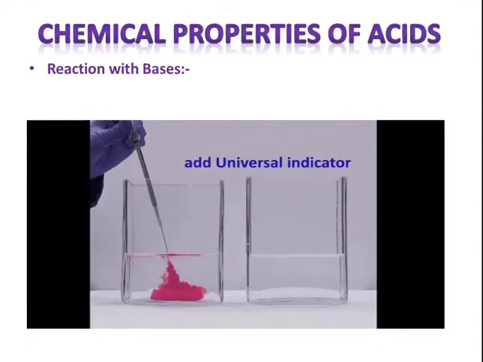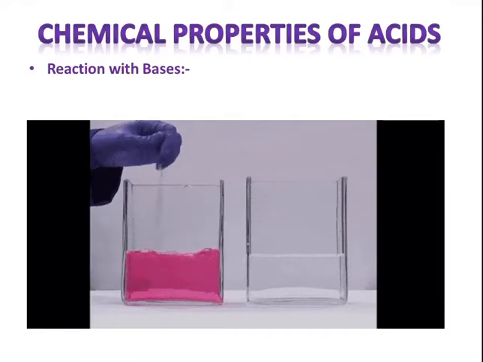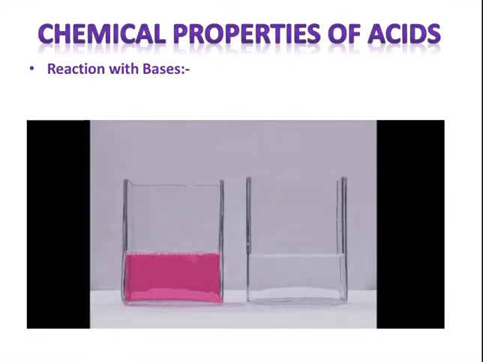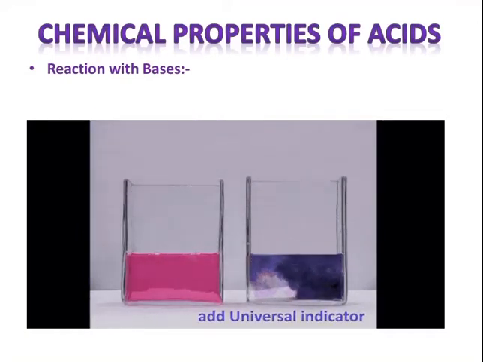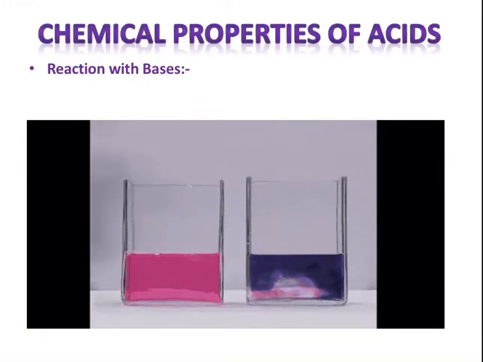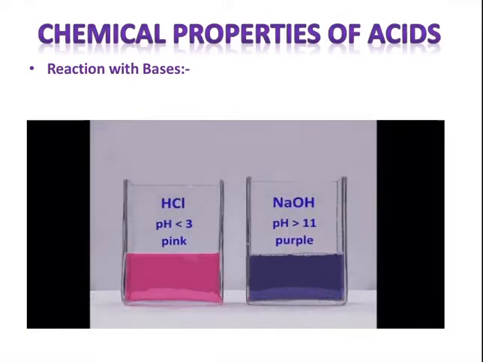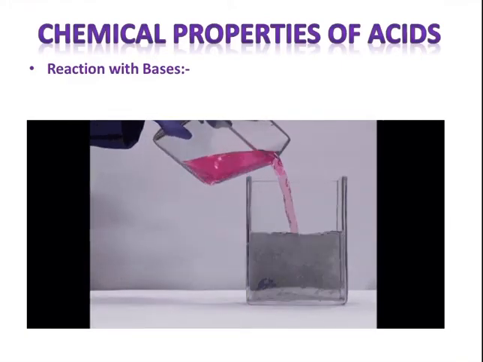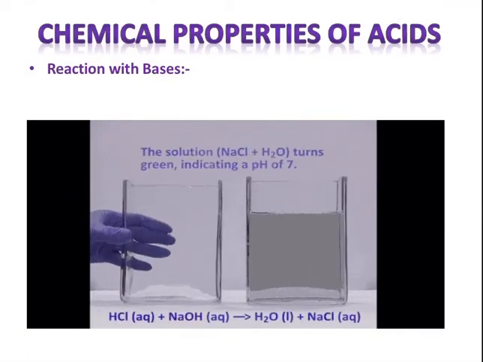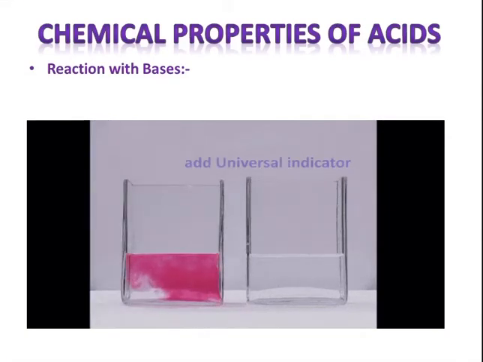So as you can see, for reaction with bases, we are adding some universal indicator over here to check which solution is acidic and which solution is basic. So let's see. Here again I am adding universal indicator to another solution to check if it is base or acidic. So this is HCl, this is NaOH, that is sodium hydroxide, this is hydrochloric acid, and when they both react, you can see the solution will give NaCl, that is sodium chloride.